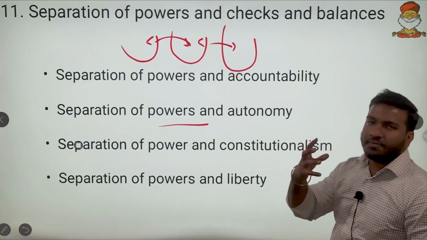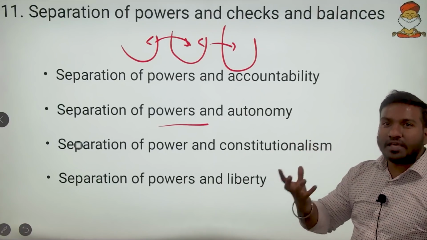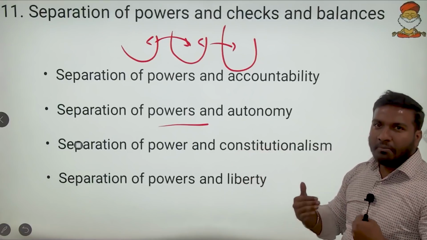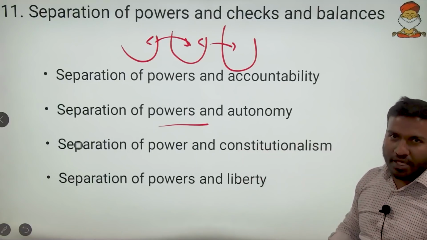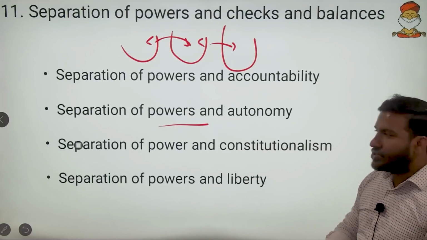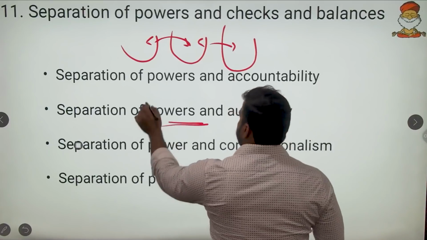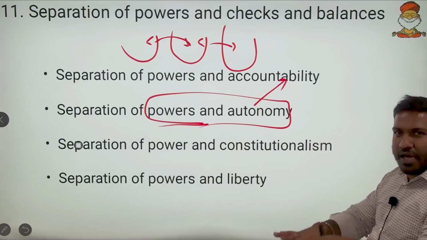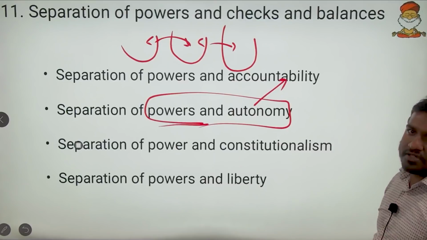Then the separation of powers and autonomy. If there is a separation of power, is there autonomy? Yes, I have autonomy. Although I am being checked, no one is encroaching on me, no one is overlapping with me. So here there is some autonomy. Autonomy and check and balance go hand in hand. They balance, and only then will the separation of powers exist.